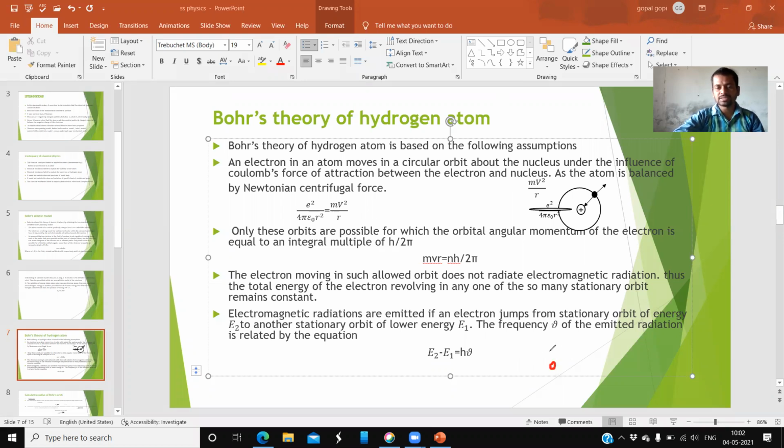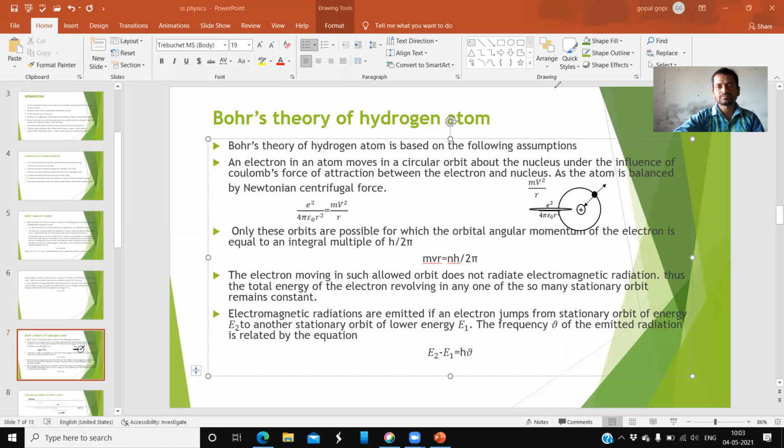Suppose it is a nucleus. It is a lower energy level. It is a higher energy level. When an electron jumps from here to here, the energy is emitted. That emitted energy is h nu, and this energy is always equal to the difference of these two levels. Okay, so that is this one.